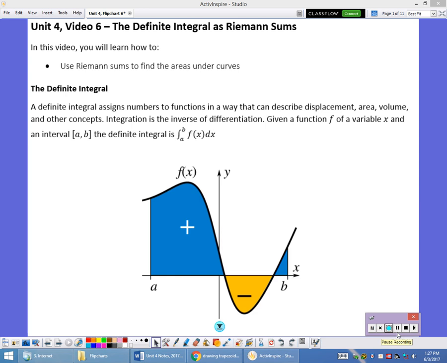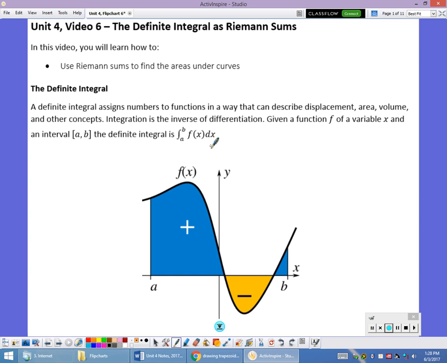Welcome back. In this video, we're going to start exploring the concept of the definite integral. With a definite integral, you're looking for the value of the integral on a particular interval from a to b. A and b become what we call our limits of integration. The f of x dx is still the integrand and all that stuff.